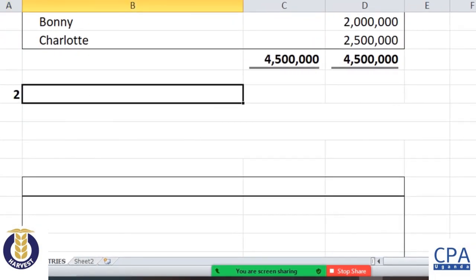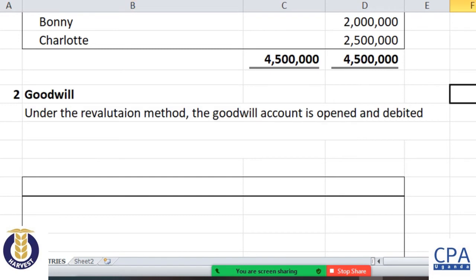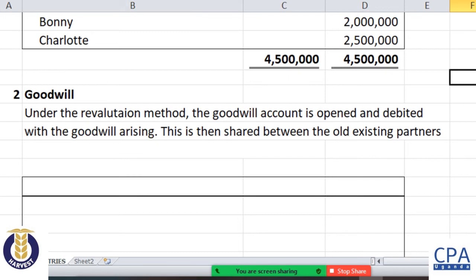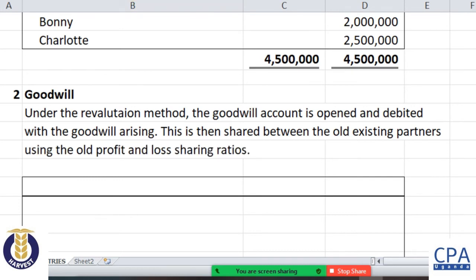So in our number 2, we have the goodwill coming in, and we are saying that under the revaluation method, the goodwill account is opened and is debited with the goodwill arising, which is then shared between the already existing partners using the old profit and loss sharing ratios.